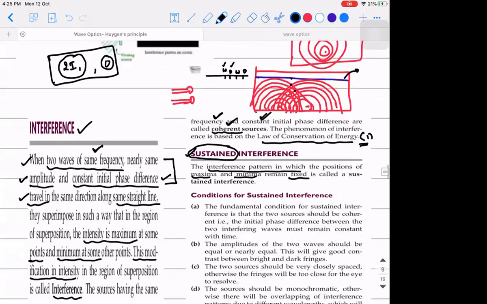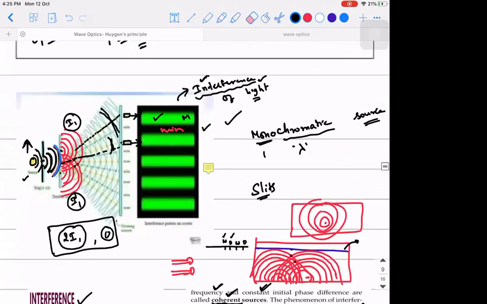The meaning of it is, imagine you're doing this experiment with the same green light. We can call it sustained interference if you're able to see the green light here even when you come after 10 minutes and see it. If you have located a green spot on a particular position of the screen, even if you come after some time, if it is at the same spot, we call it sustained interference. If it is swapping, like it is vibrating between these two spots, then it is not called sustained interference.